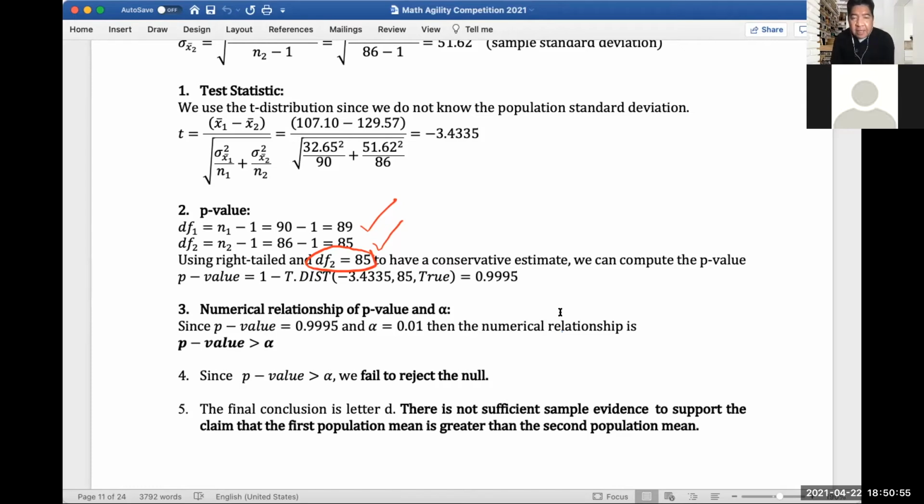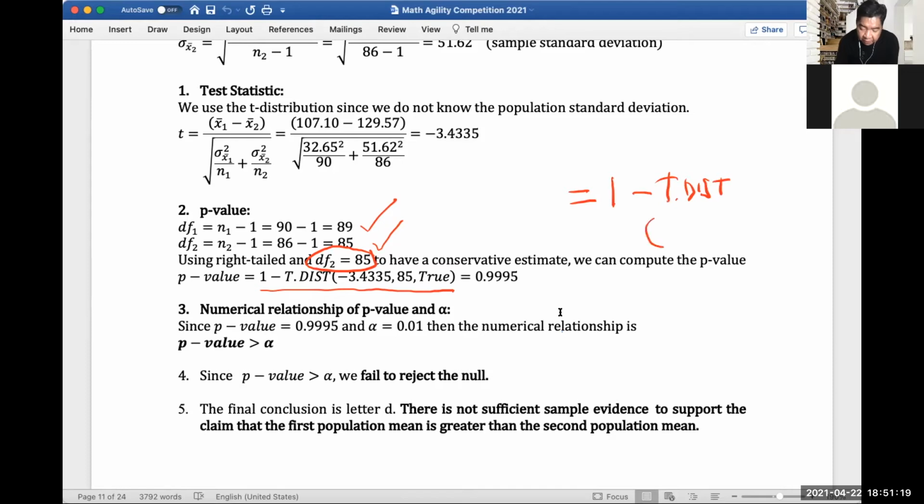So again, if you're in Excel, we can input this formula. Just press equals and then 1 minus T.DIST. If you type T.DIST, it will automatically appear on the screen of your Excel sheet.